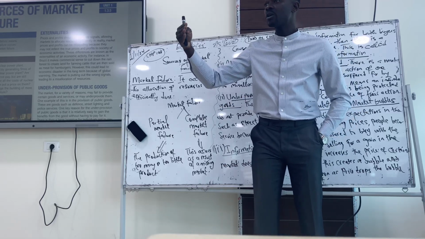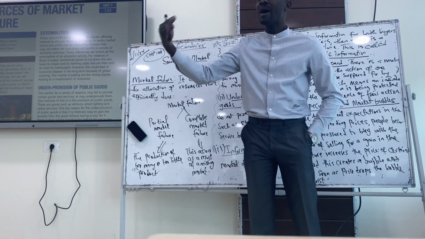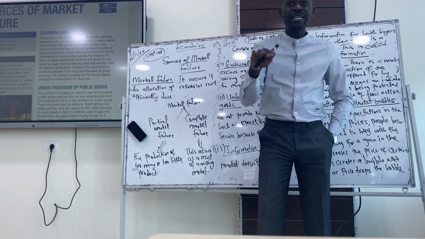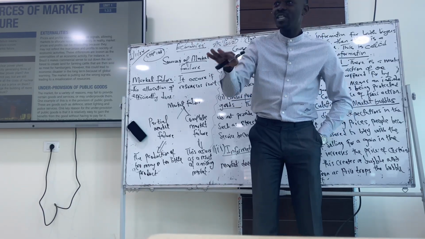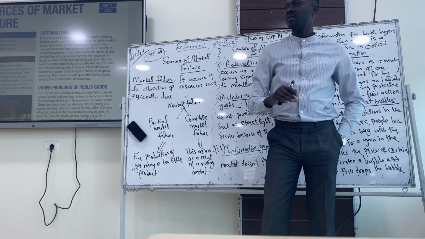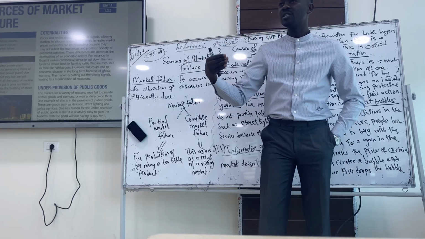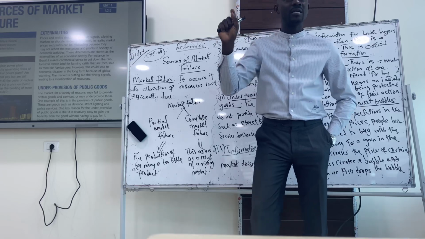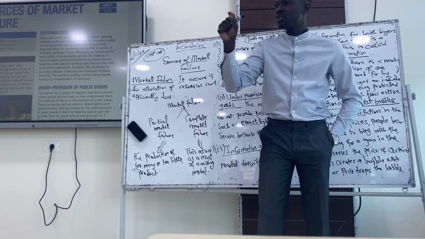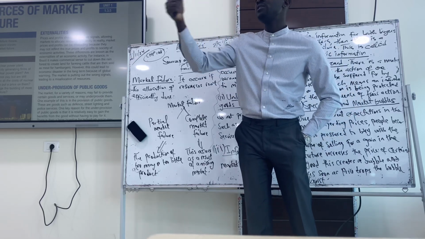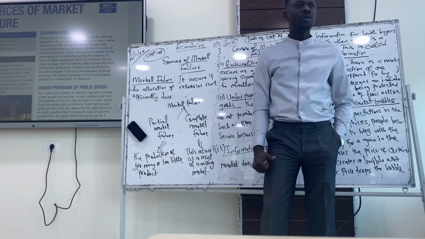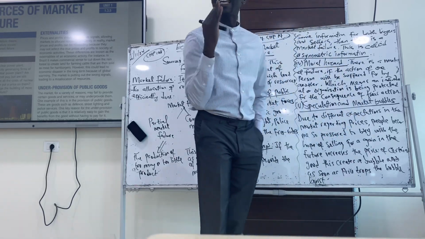So the market allows us to behave irrationally. That means we buy what we don't need. Buying what you don't need is a waste, it is irrational, and it is misallocation. That is the market failure. It happens because the market is passing a signal that allows us to become irrational in making decisions. That is the market failure. Do we get it? That is externalities.